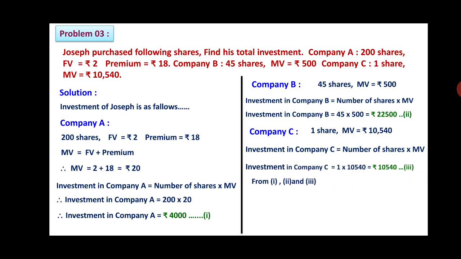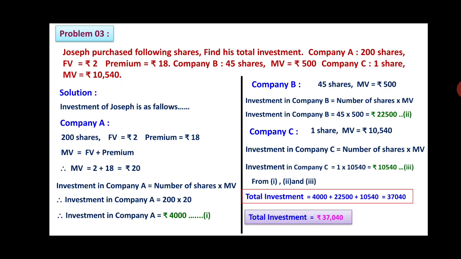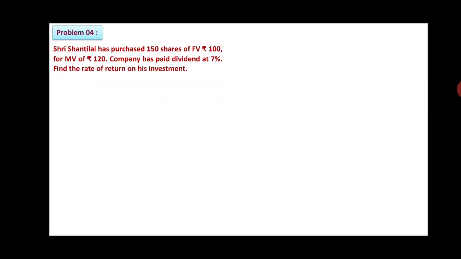Now from 1, 2 and 3, which are green numbers, we will add up to get the total investment. Therefore total investment will be 4,000, 22,500 and 10,540. That total will be 37,040. So total investment of Mr. Joseph is rupees 37,040. Friends, we'll consider one more problem.